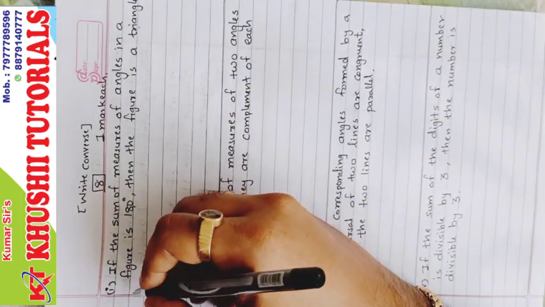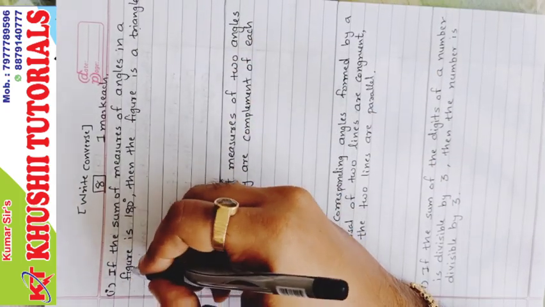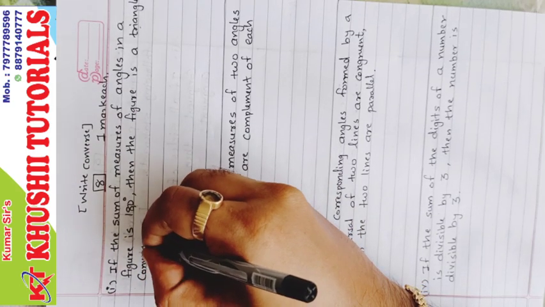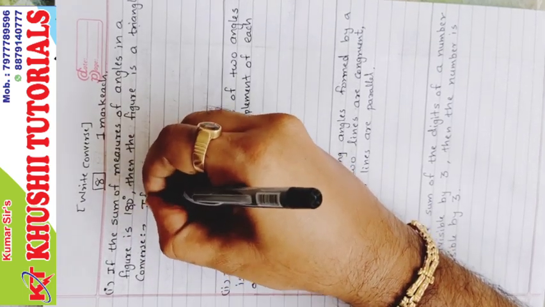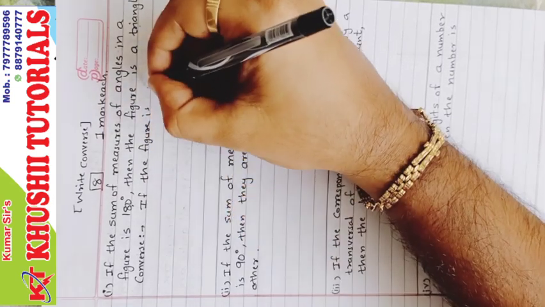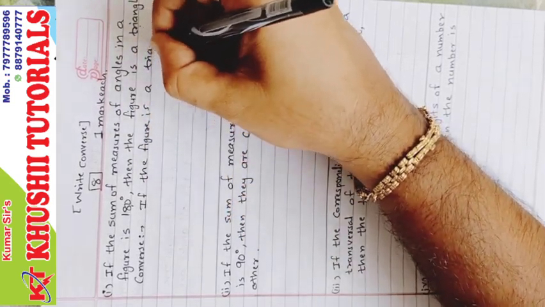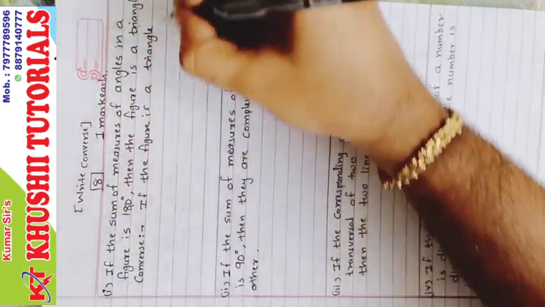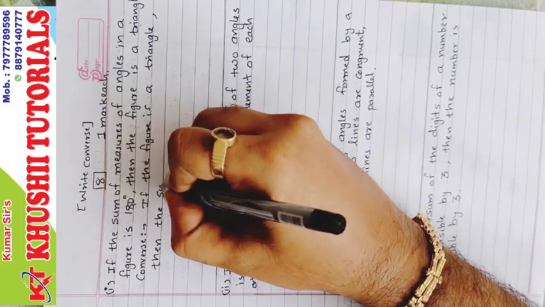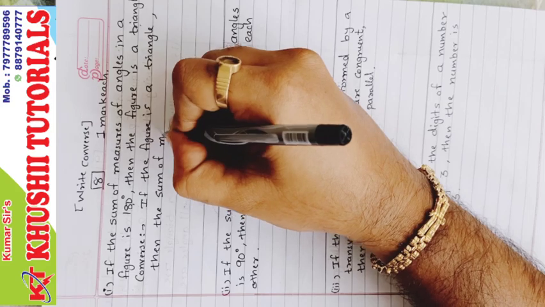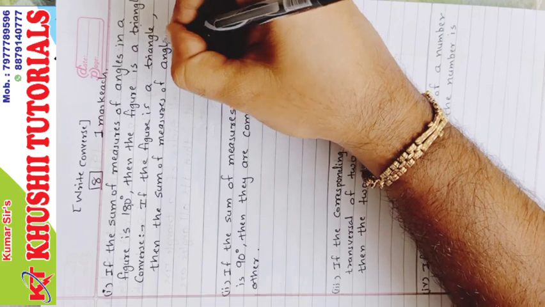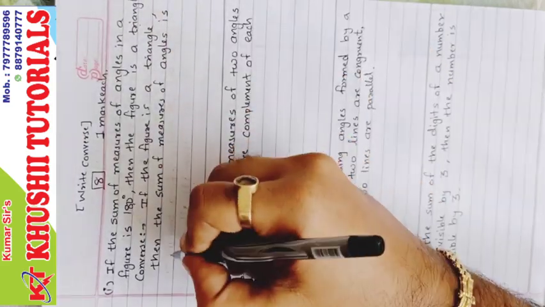So let's start with the solution. Converse. If the figure is a triangle, then here put comma and then write the sum of measures of angles is 180 degree.